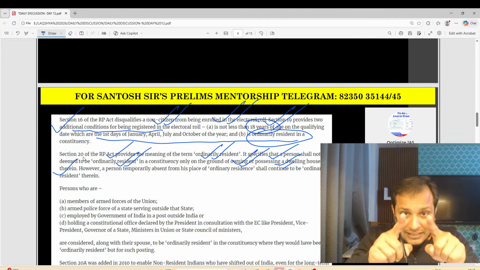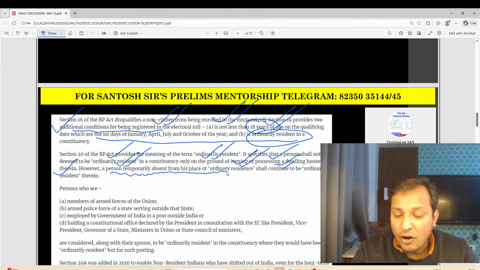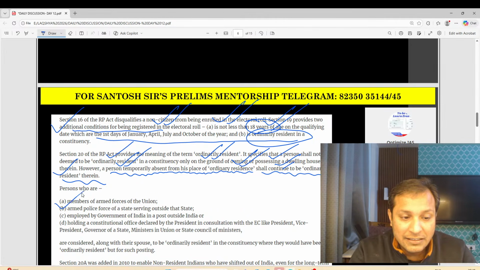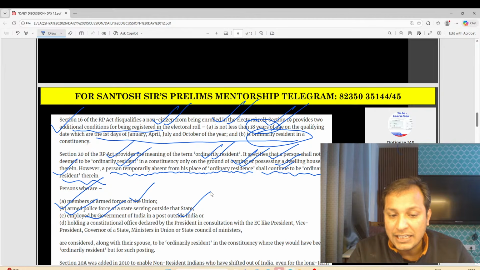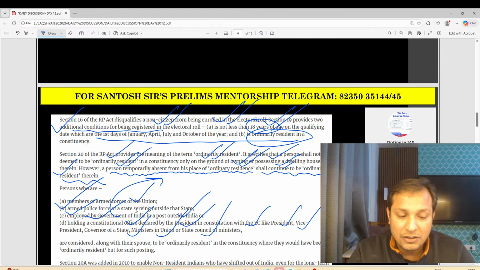However, a person temporarily absent from his place of ordinary residence shall continue to be ordinarily resident there when he is a member of the armed forces or an armed police force, when he is employed in the government of India and posted outside India, or when he is holding a constitutional office declared by the President in consultation with the Election Commission, like President, Vice President, Governor, Minister, etc. They are ordinarily resident of the constituency.